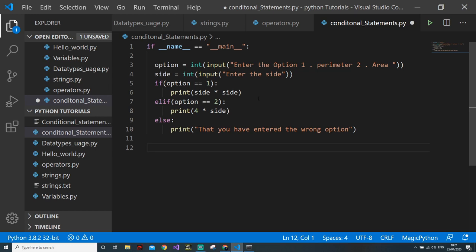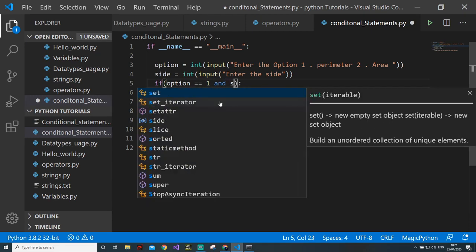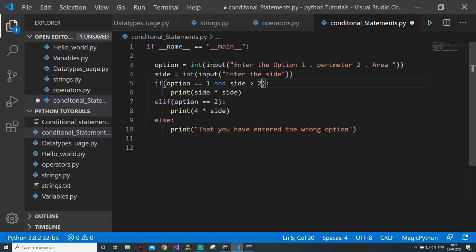And there is one more thing. There are some statements known as or, and, and these do exactly what they're supposed to do. For example, if I want to implement two things, that I will calculate the area only if they have chosen a correct option and side is also greater than 2.